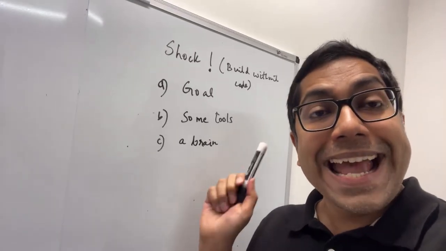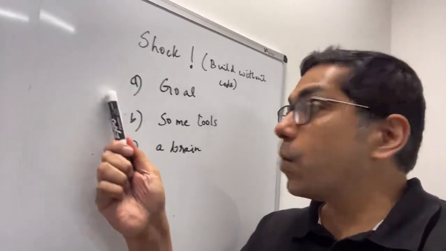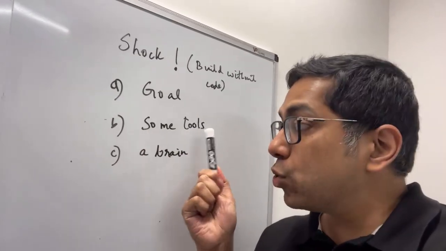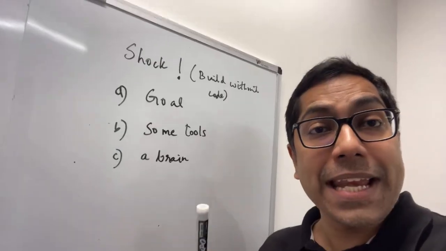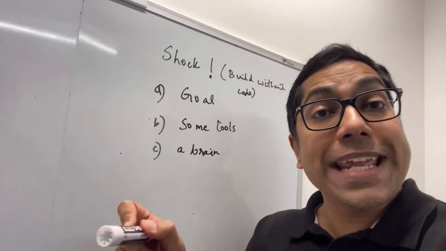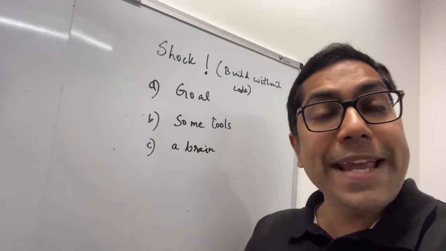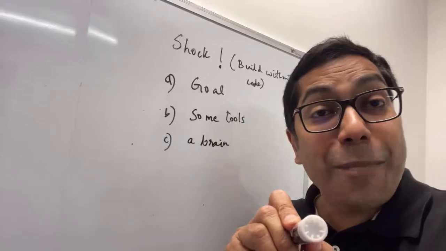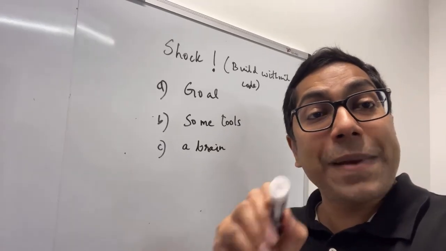Here's how it works. An AI agent needs three things: a goal, some tools, and the most important, a brain. The brain is already built, which is the AI model. The tools are already available: search, email, calendar, documents. Your only job is to write the goal in plain English.